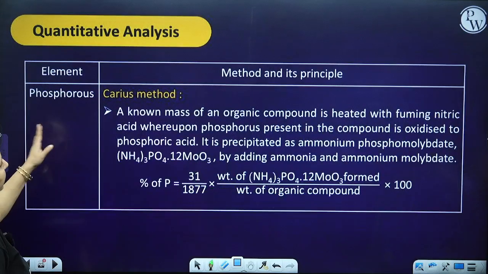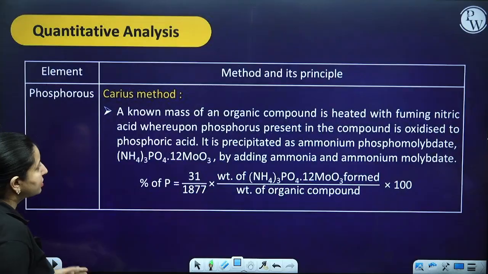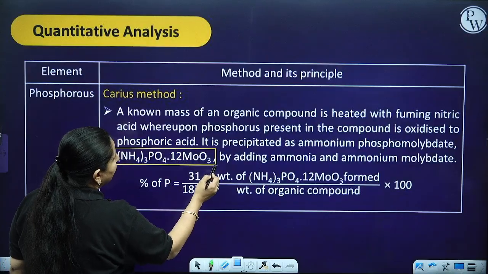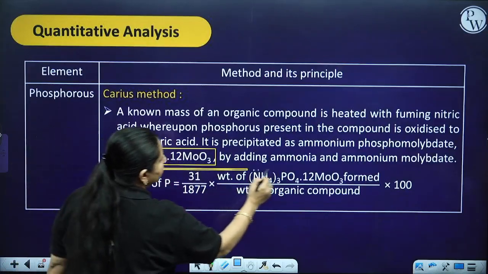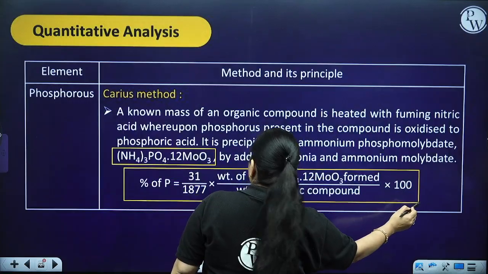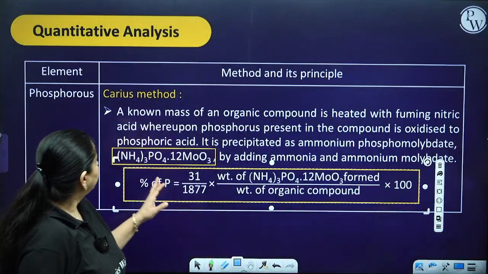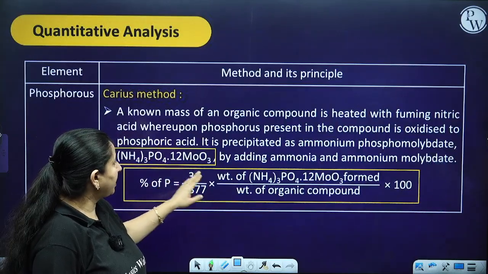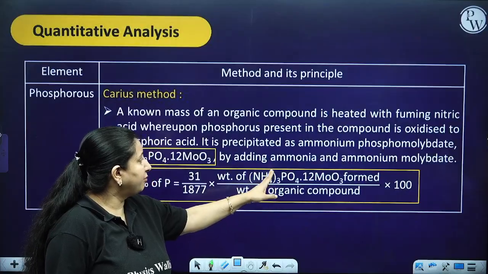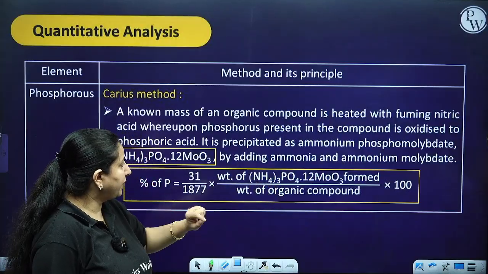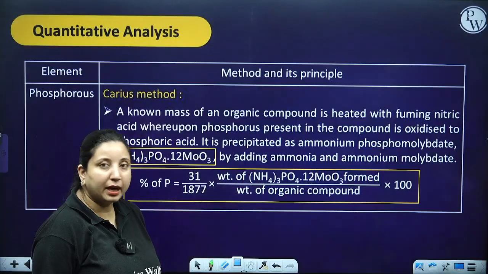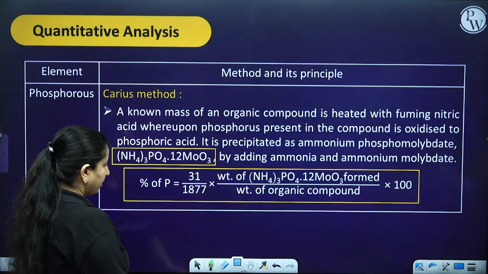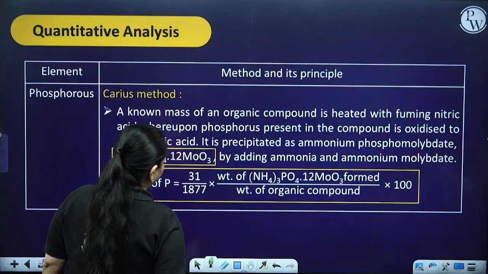Okay. Then we have phosphorus. In the case of phosphorus, what are you going to form? You are going to form ammonium phosphomolybdate, and the formula is going to be what? The molar mass of phosphorus divided by the molecular mass of ammonium phosphomolybdate, multiplied by the weight of ammonium phosphomolybdate formed, divided by the weight of organic compound, multiplied by 100. So these few things you have to remember over here.